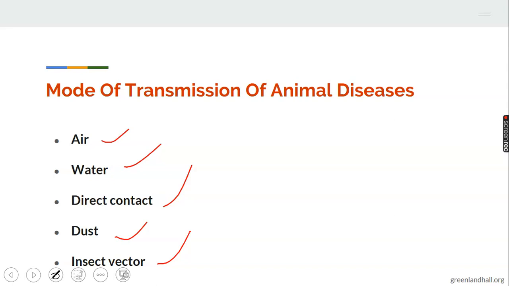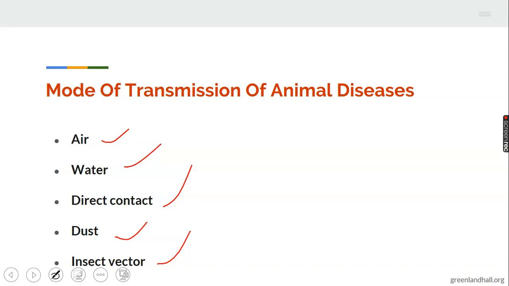Contaminated water affects animals quickly. When animals are fed with contaminated water, the disease can easily affect them, which is under infectious disease.